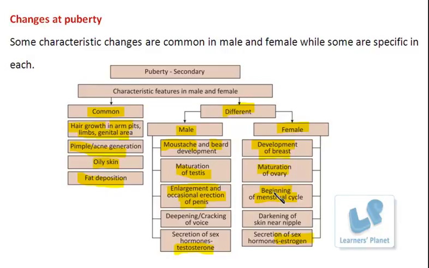But this process does not take place all the time. It is not necessary, isn't it? So what happens? The ovum produced here is released out from the body if it is not fused with the sperms. If the sperm is available, it is going to produce the zygote. But if the sperms are not available, then the ovum will get degenerated.